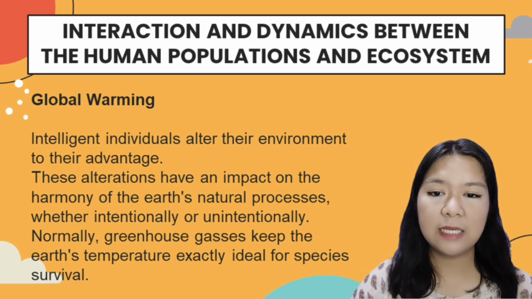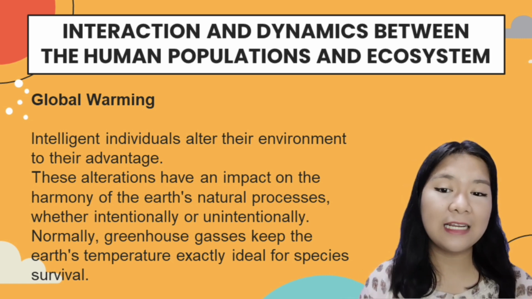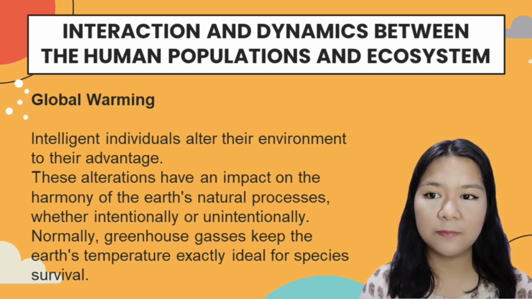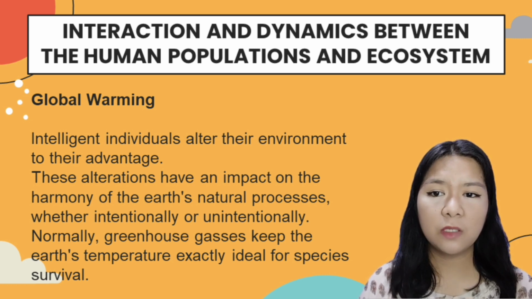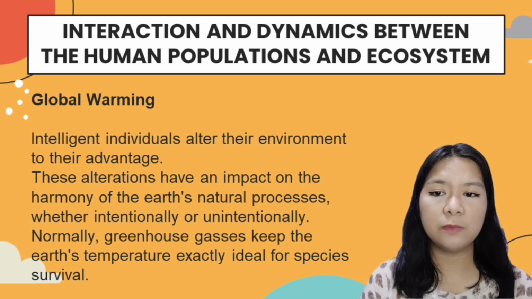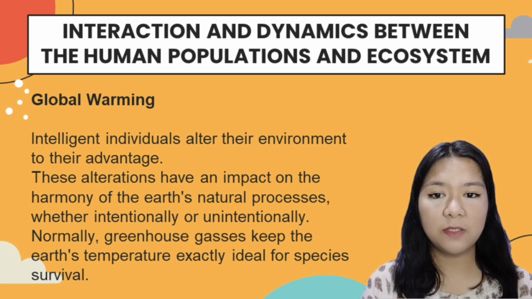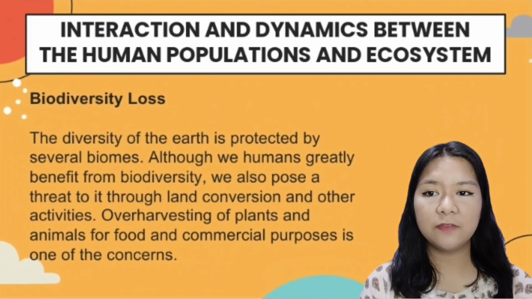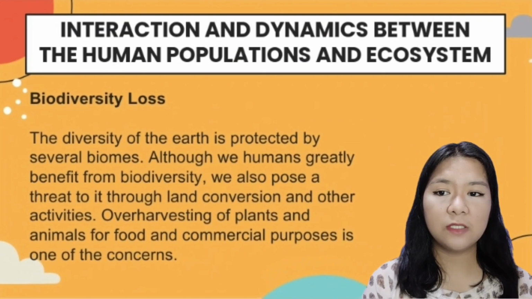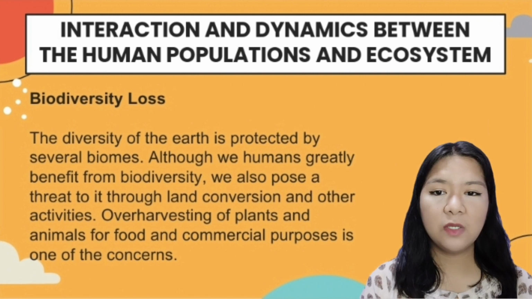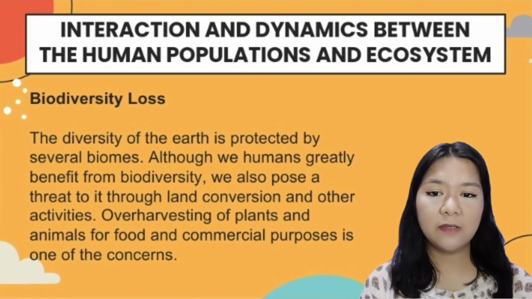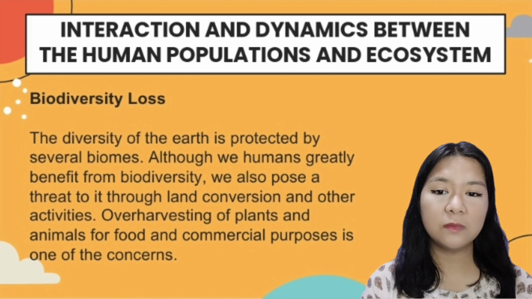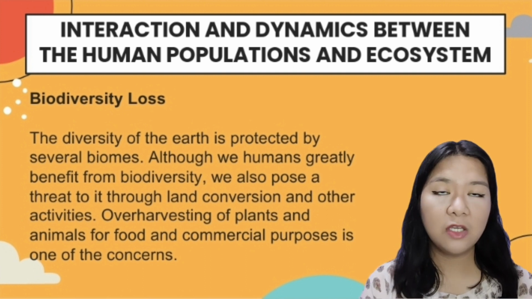Normally, greenhouse gases keep the Earth's temperature exactly ideal for species survival. However, once the Industrial Revolution got underway, more of these greenhouse gases were produced as a result of combustion of fossil fuels. And lastly, in biodiversity loss, the diversity of the earth is protected by several biomes. So, overharvesting of plants and animals for food and commercial purposes is one of these concerns.